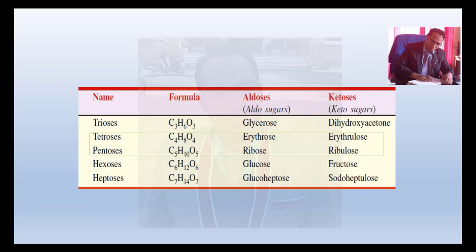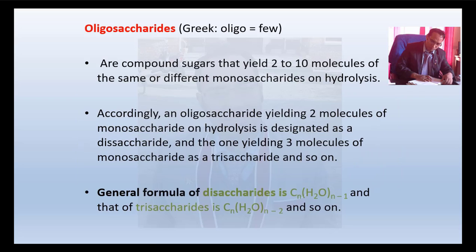Now you can see the names of different monosaccharides on the basis of the number of carbon atoms they contain. Triose means 3 carbon, tetrose means 4 carbon, pentose means 5 carbon, hexose means 6 carbon, heptose means 7 carbon, and these are the aldoses and ketoses, with the aldehyde group and keto group.